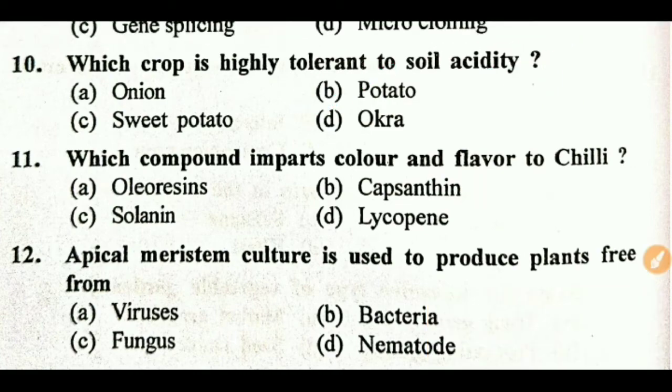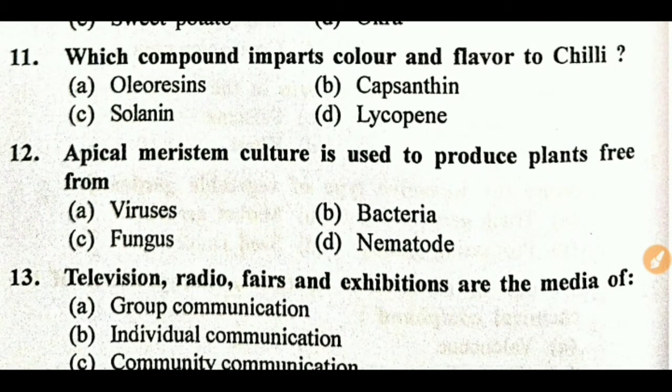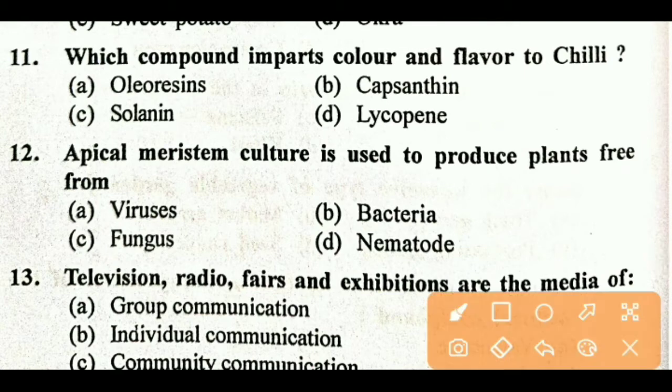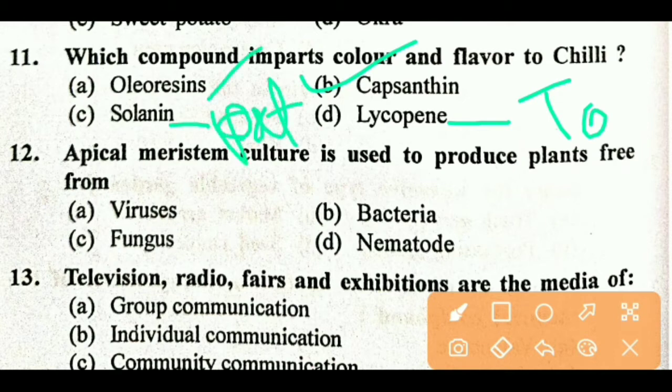Next question: which compound imparts color and flavor to chili? Right option is capsaicin. And lycopene is found in tomato, and solanine is found in potato, and oleoresin is found in chili. So remember these points also.